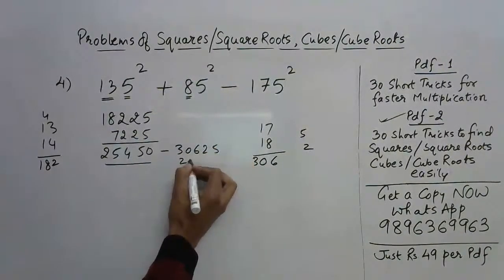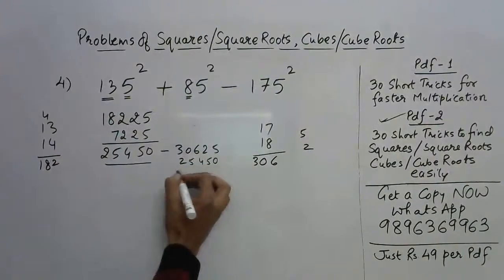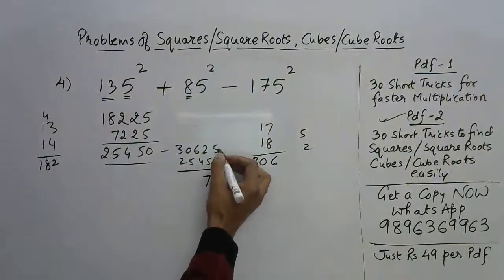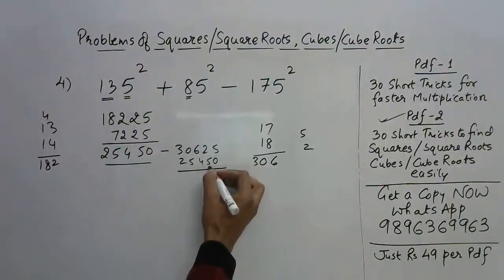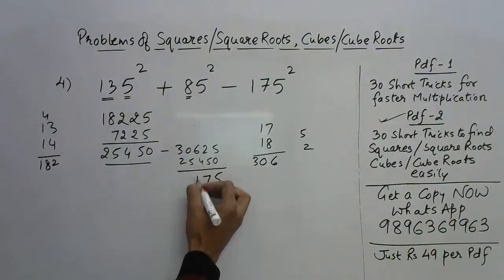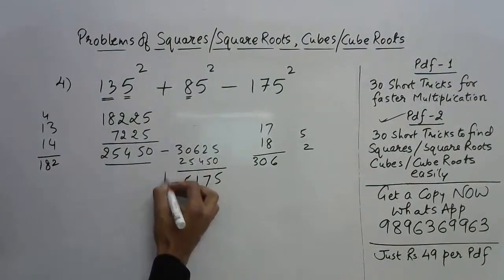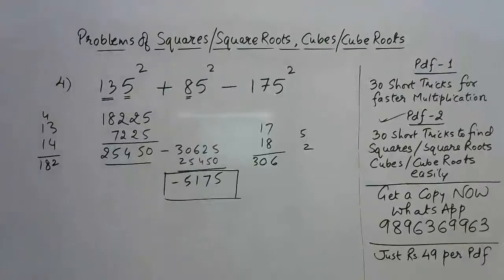So just write 25450 below this and subtract. You will have the answer, which is 5, and then 12 minus 5 is 7. So 5 minus 4 is 1, and then we have a 5. So this is the answer which I was expecting, and that's the answer I got from majority of you. Okay, so who got that one correct first up?